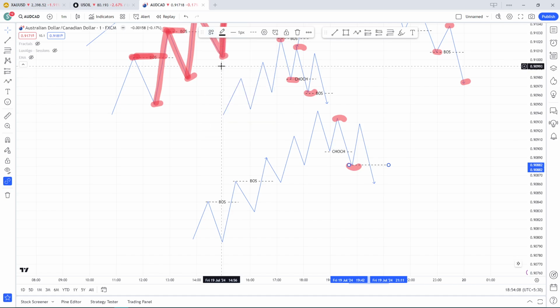So we have 1 and 2. We have 2 times break of structure. I mean, this is also a break of structure, but also called CHOCH because at this break the market tried to change its character, and when we have the second break, then it is a confirmed downtrend.